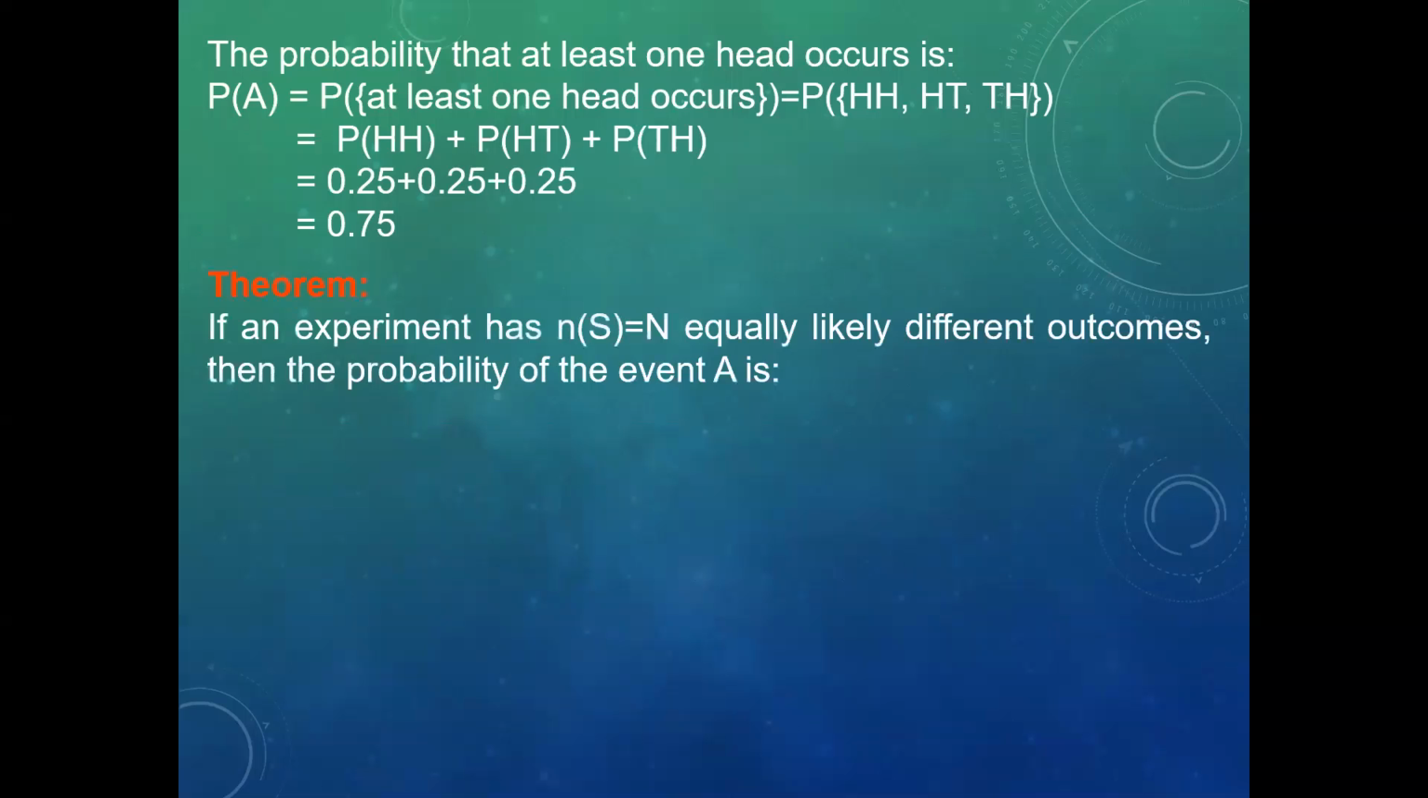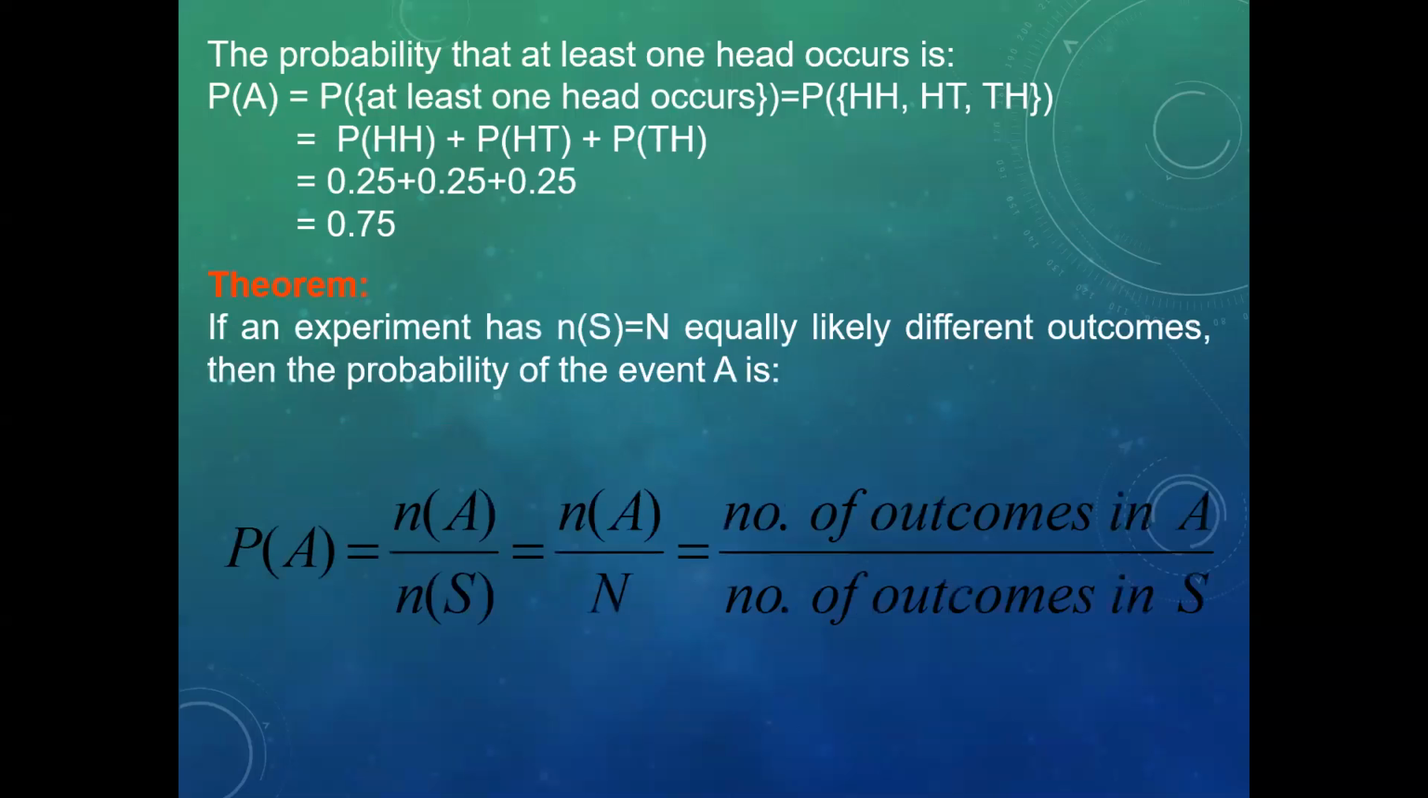Theorem: if an experiment has n of S is equal to N equally likely different outcomes, then the probability of event A is P of A is equal to n of A by n of S, that is equal to n of A by N, the number of outcomes by the total number of outcomes.